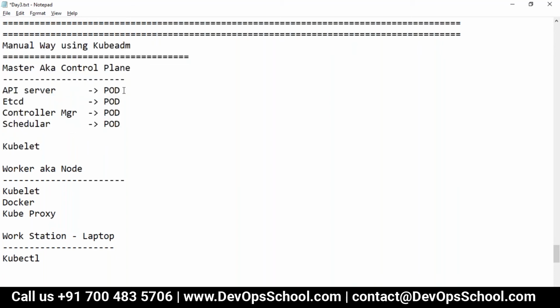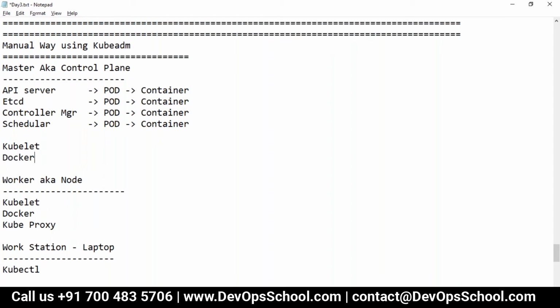But you know what? A pod has a container. We know that very well. Guys, who's creating a container? Tell me, please. So Docker is also required in the master. These are the tools that have to be there on the host OS: kubelet. This cannot be a pod, because if kubelet were in a pod, then who would create the pod?